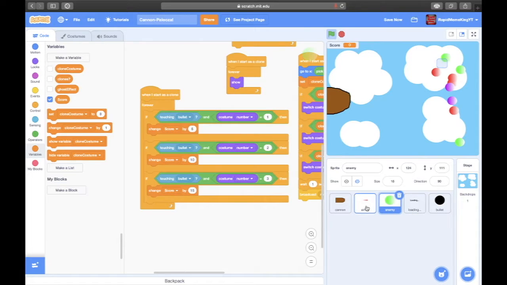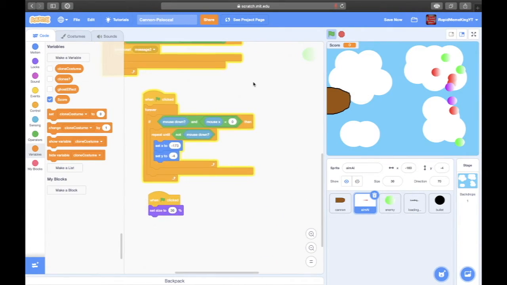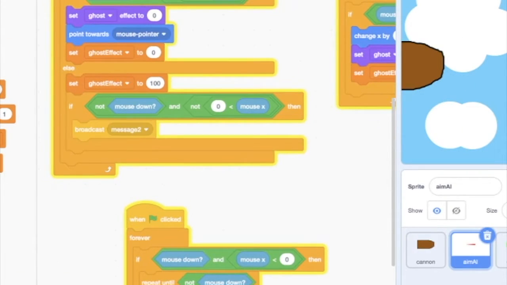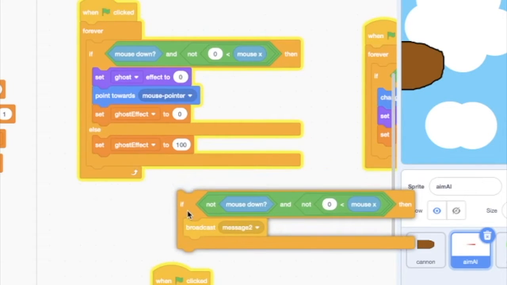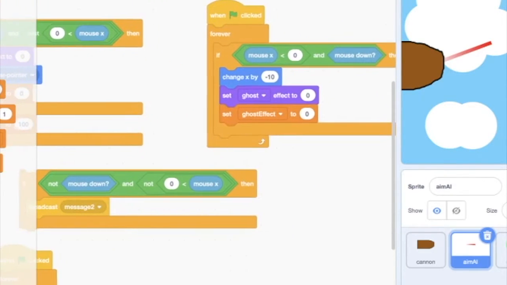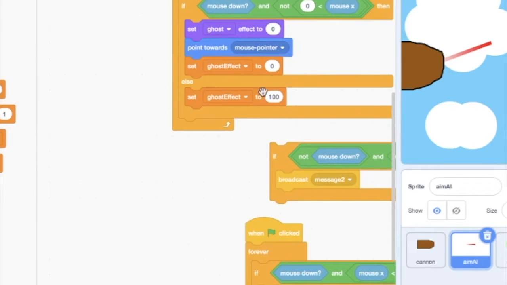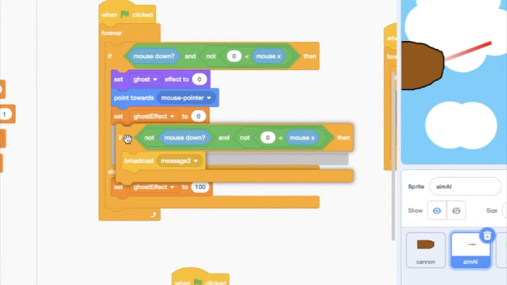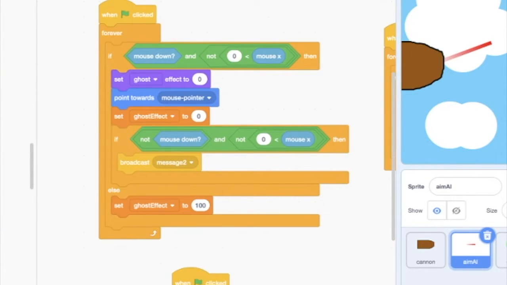Okay, so I've kind of forgot about that. So if not mouse down, so we gotta say repeat. Okay, so I'm gonna do this. So where's the part where it points towards it? I think it's this. Repeat until not mouse down. So we're gonna say repeat until not mouse down.